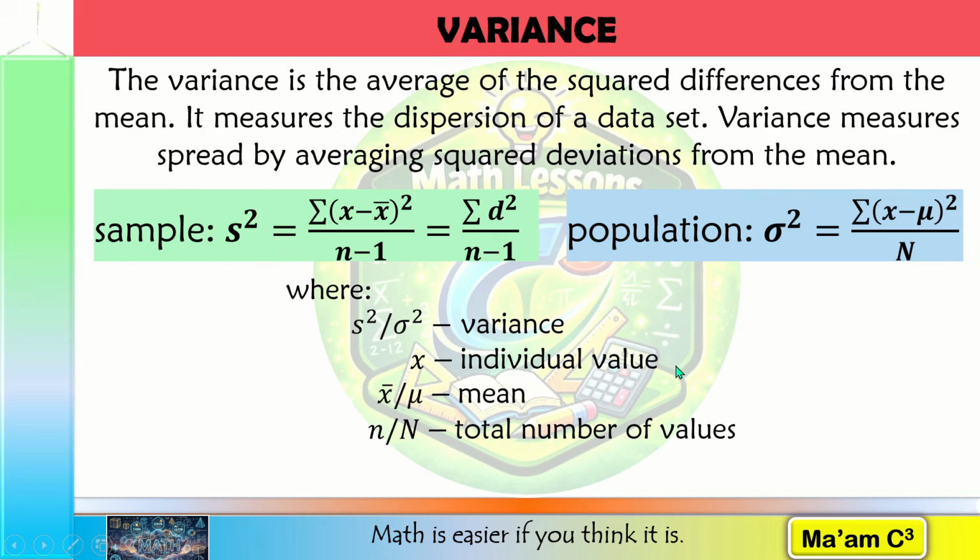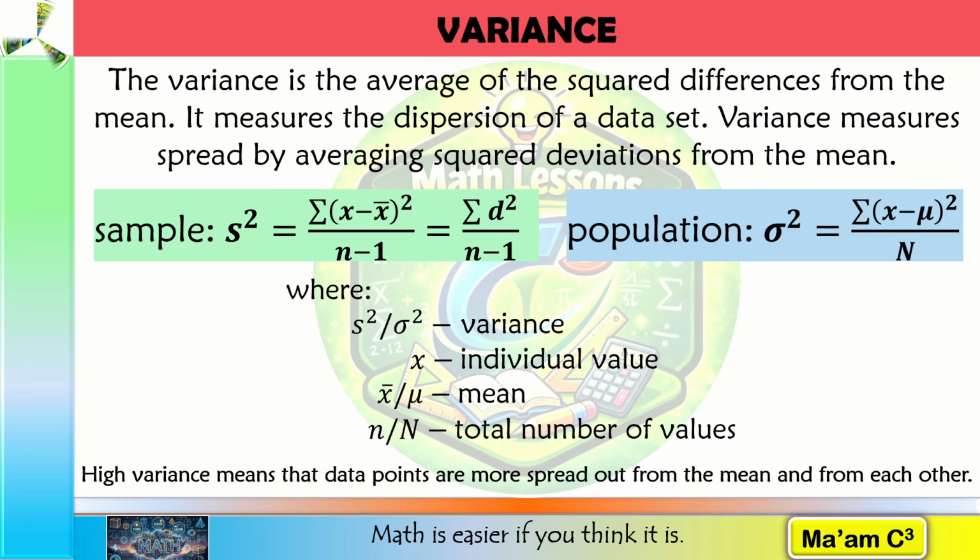X is the individual value, X bar is the sample mean, mu is the population mean, n is the sample size, and capital N is the population size. For this lesson, we're just going to discuss the sample variance. You might ask, why do we square the deviations? First, positive and negative deviations would otherwise cancel. Second, squaring gives greater weight to observations farther from the mean. A high variance means that the data points are more spread out from the mean and from each other.